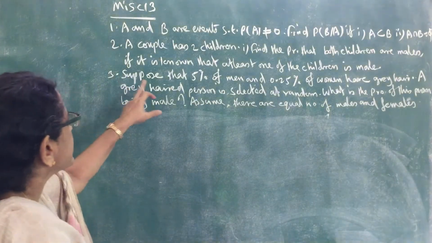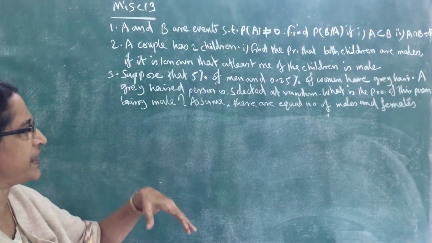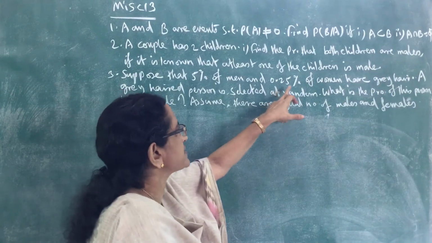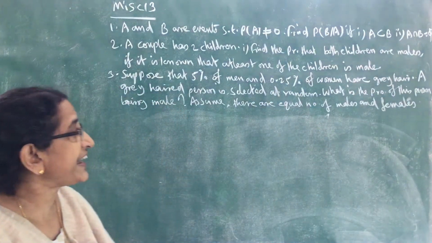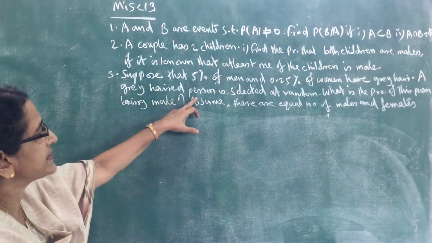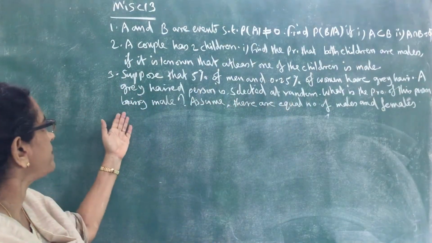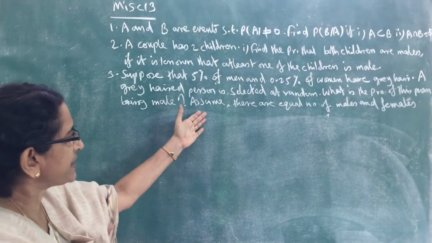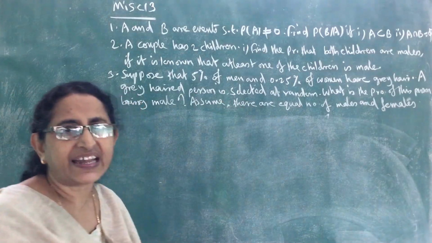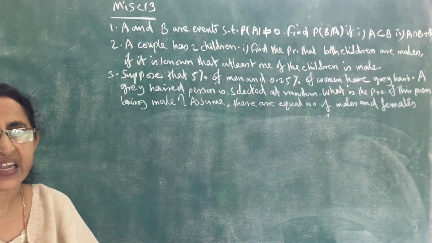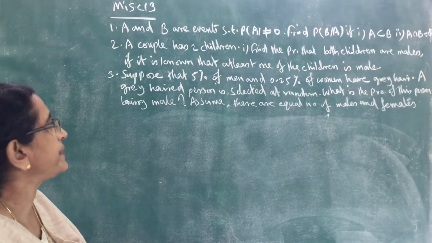Now third one: suppose that 5% of men and 0.25% of women have grey hair. A grey haired person is selected at random. What is the probability of this person being male? Assume that there are equal number of males and females.